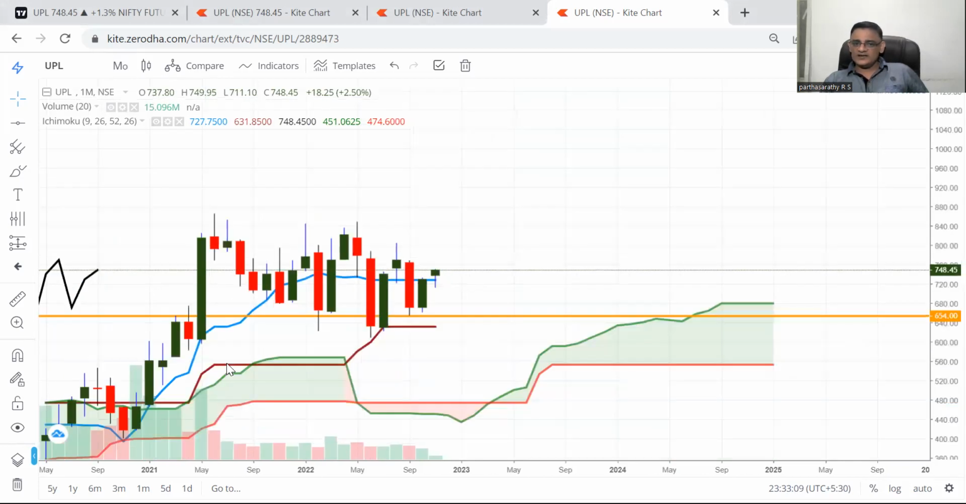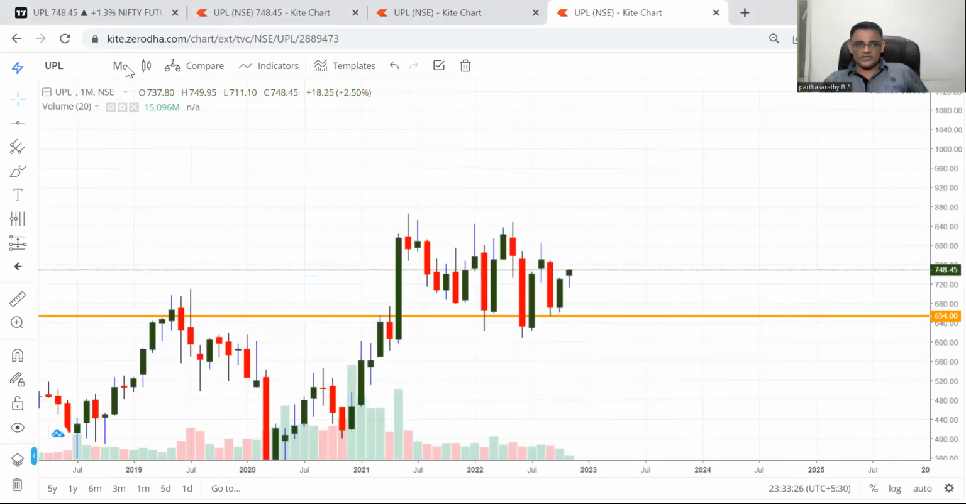If you go to monthly, nothing to worry about, but it says pure consolidation. On the monthly side, it is pure consolidation. Okay, so now leave this. Leave Ichimoku. So now we have seen Ichimoku, and now we are going to see